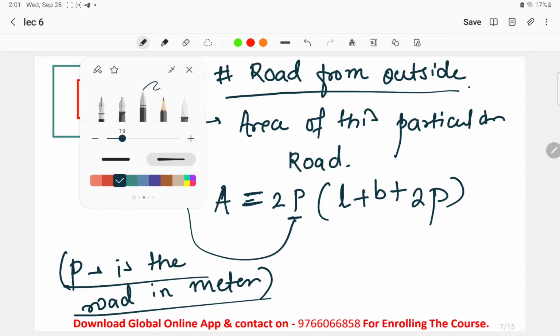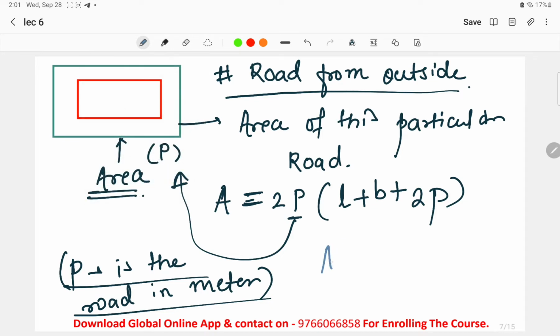Once again I'll write it for you. Area is equal to 2P (L plus B plus 2P). This is the formula for the area of the road placed outside the rectangle. The red one is the rectangle, and outside the rectangle we had placed one road of P meters.